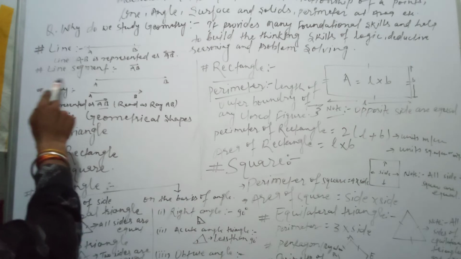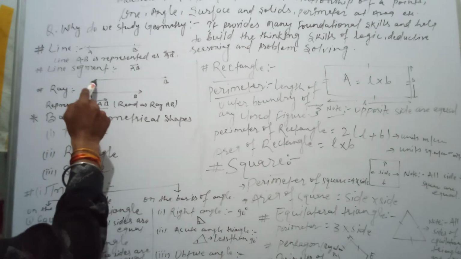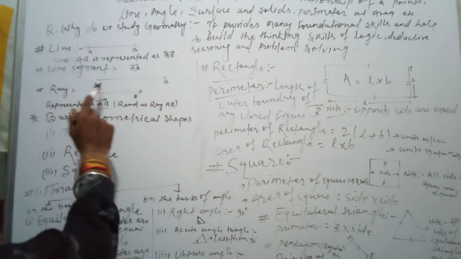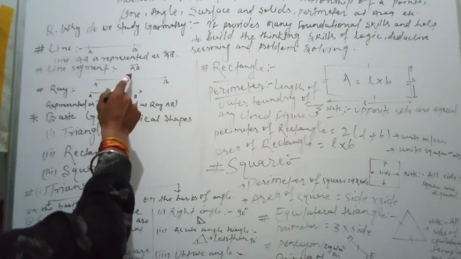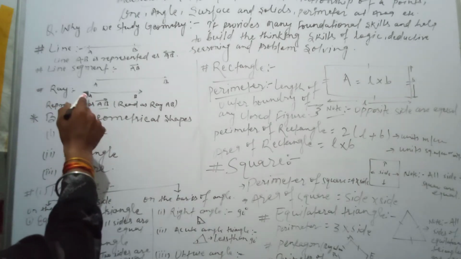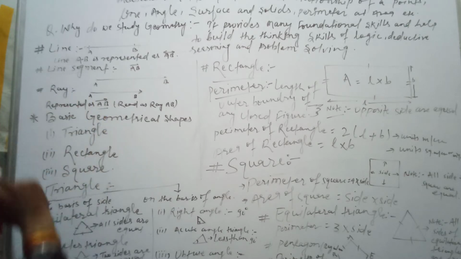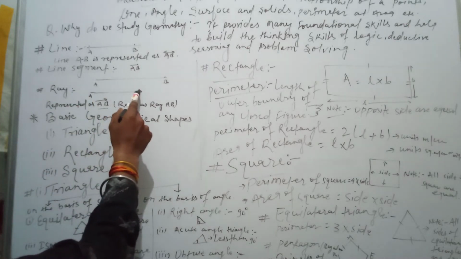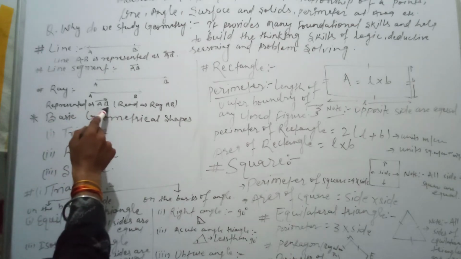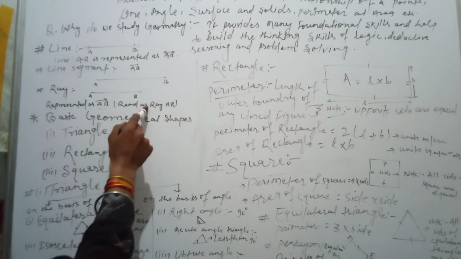After that, a line segment has a fixed distance from point A to point B, so AB is denoted as a line segment. After that, a ray: here A is the initial point and the final point is not fixed, so it is represented as ray AB, and read as ray AB.